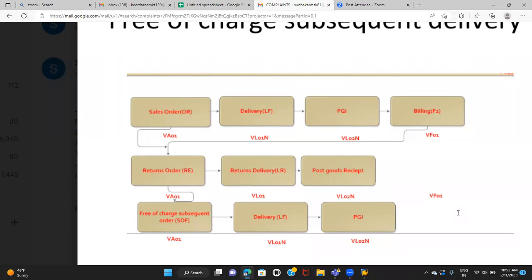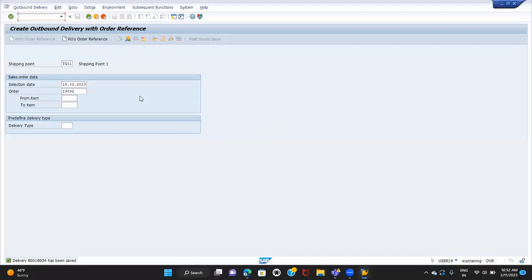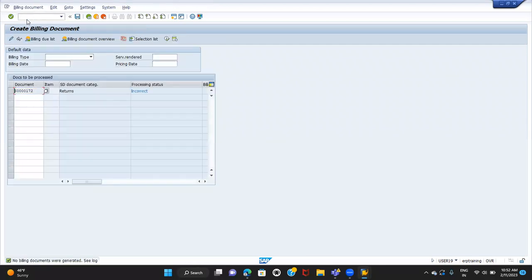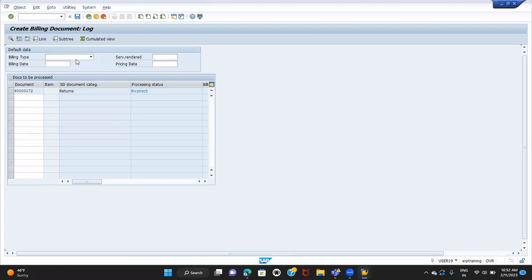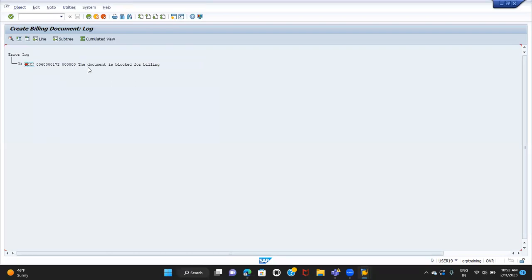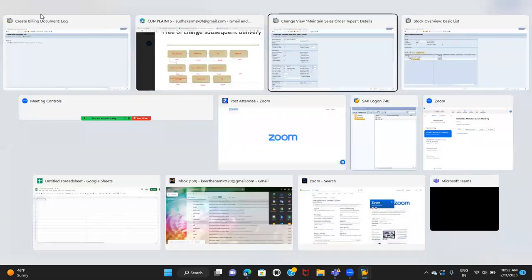Even if you try to create the billing document, system will not allow because the particular order is not relevant for billing, right? If you try to create the billing document, system will not allow. It is incorrect because go to edit and check the log. It will show you that the billing document is blocked for billing. It is not relevant for billing at all, right? So now, why is the system behaving differently than a regular order or return order? Because of the controlling elements.